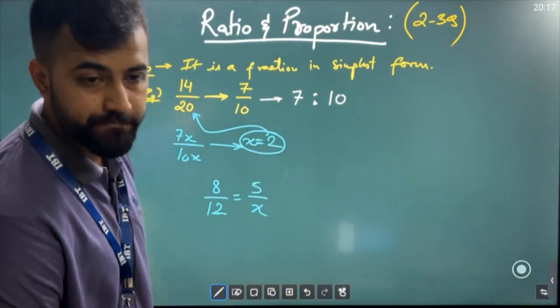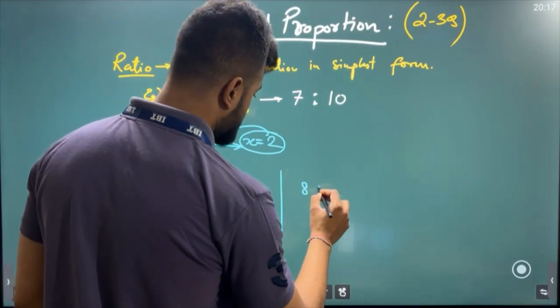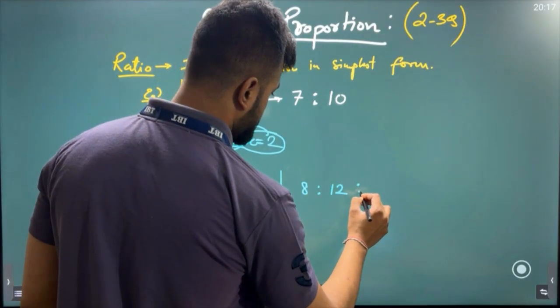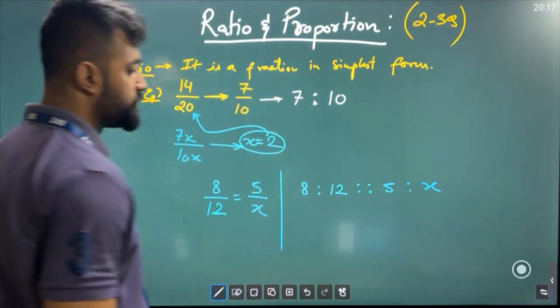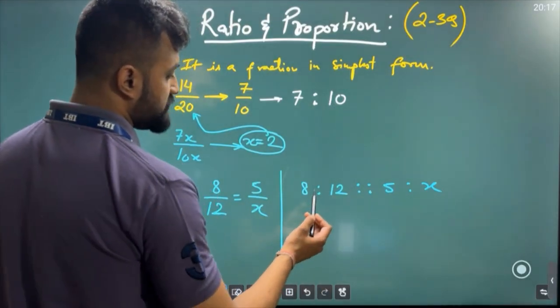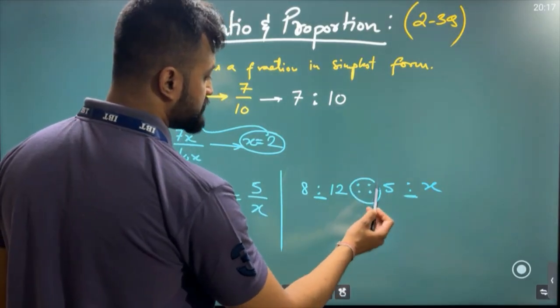The same thing can be written like this: 8 is to 12, 5 is to x. I hope you got it, sir. What is this? This is "is to". In ratio we call it "is to", but this is what is your